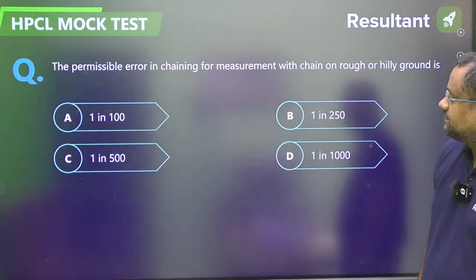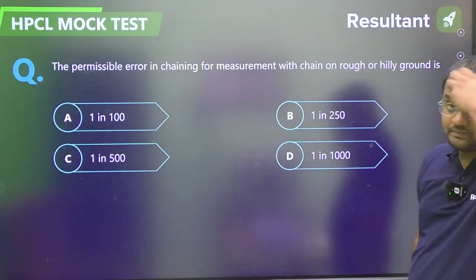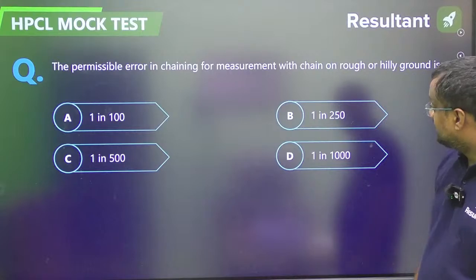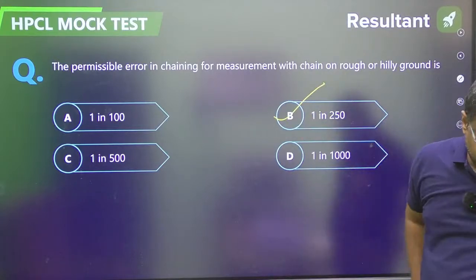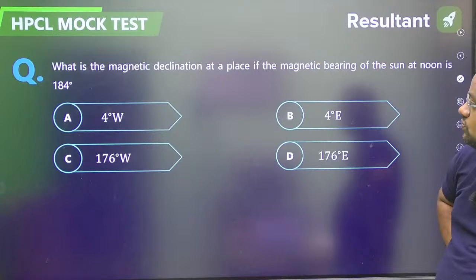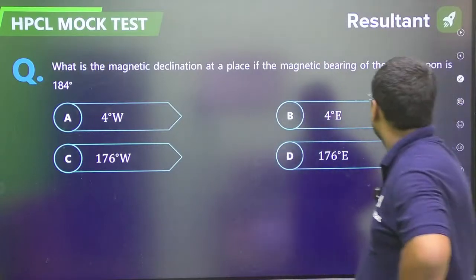Which of the following? This is not required. Leave. The permissible error in chaining, as given by Survey of India, on a rough and hilly terrain is 1 by 250. Okay.